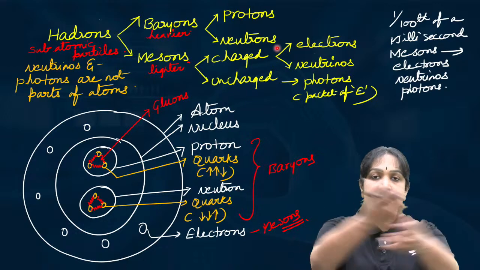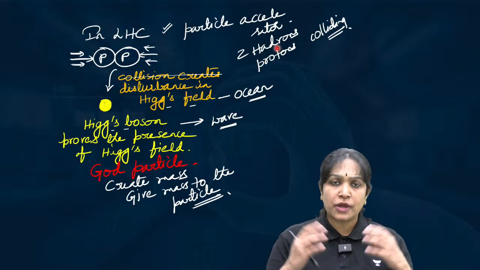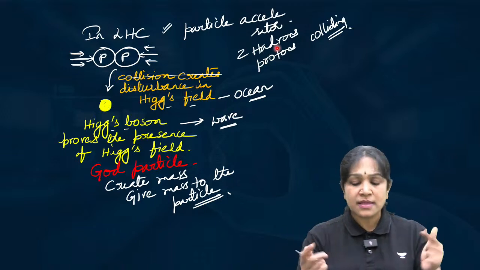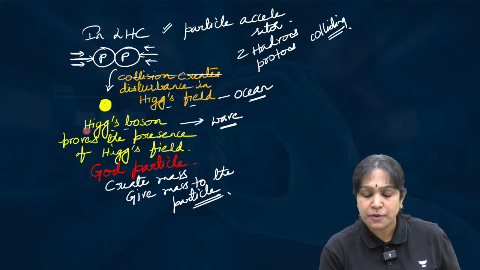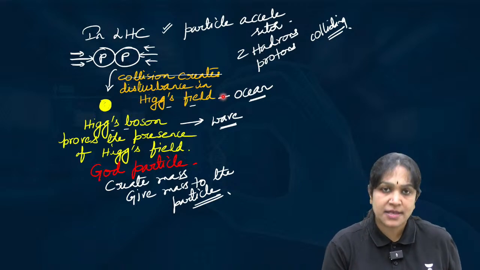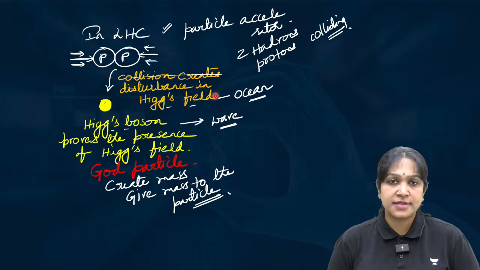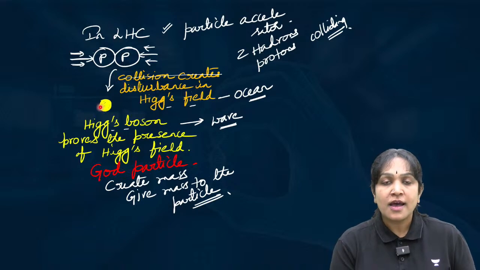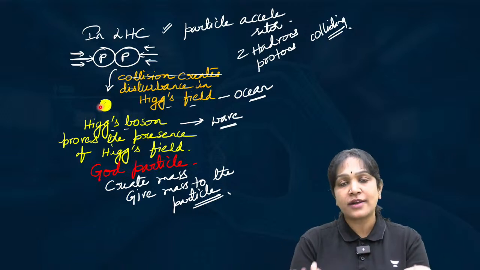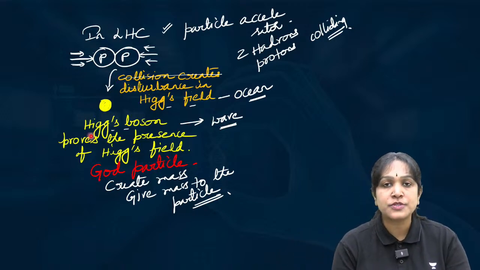And Higgs field is an all pervasive field across the universe, okay, and all atoms, protons, hadrons, neutrinos, all these are in the Higgs field only. The disturbance in the Higgs field will create the Higgs boson. Higgs boson is like a wave when the Higgs field is called ocean. Why is the Higgs field called Higgs field? Because Peter Higgs proposed it. How to prove that the Higgs field exists? By showing the Higgs boson. How to create the Higgs boson? By colliding 2 hadrons. Where to collide the 2 hadrons? In the Large Hadron Collider, okay. Then the Higgs field will be disturbed, and the Higgs boson will come.